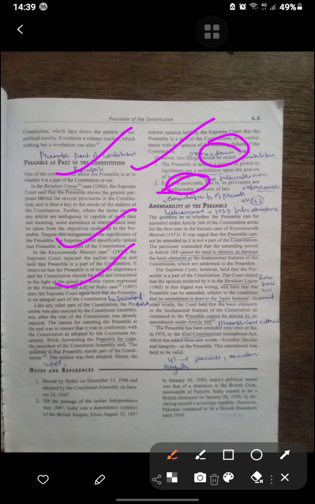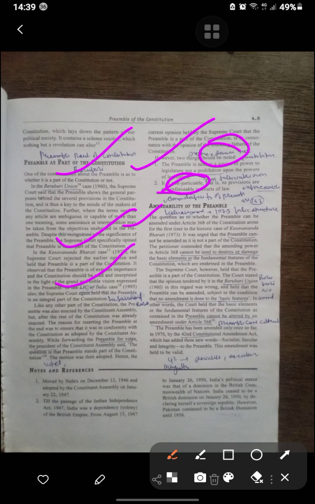So the question is whether the Preamble can be amended. That is under Article 368. In the Kesavananda Bharati case, it was urged that the Preamble cannot be amended because it is not part of the Constitution. The amending power in Article 368 cannot be used to destroy or damage the basic element of the Constitution. The Supreme Court, however, held that the Preamble is part of the Constitution, and the court overruled the opinion tendered in the Berubari Union case in this regard.